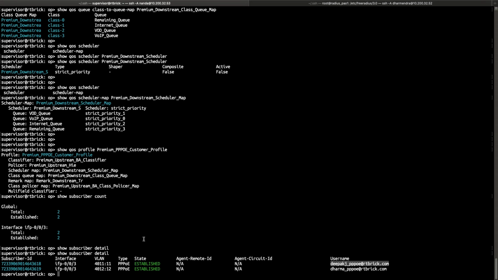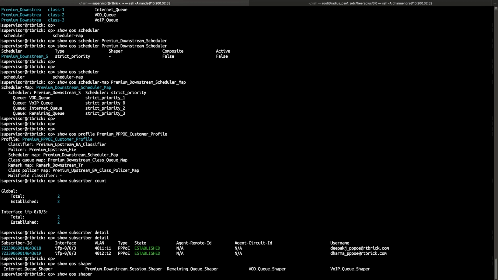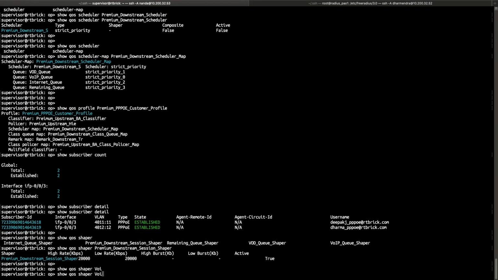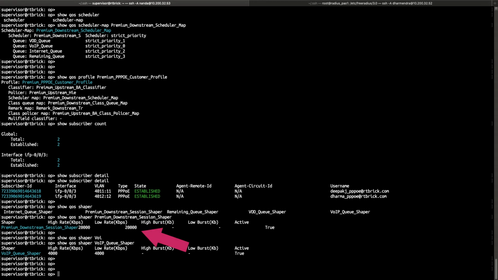4011.11. Now, as per the configuration, the upstream policing and also the downstream shaping have to work. Before that, let's look at the QoS shaping configuration that we have defined. Here the VoIP queue is shaping at 4 Mbps and the total session shaping is happening at 20 Mbps.